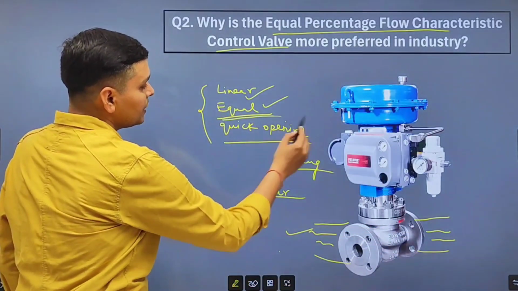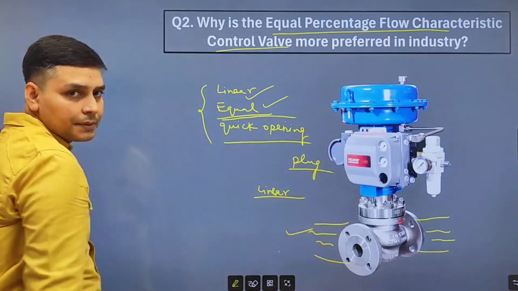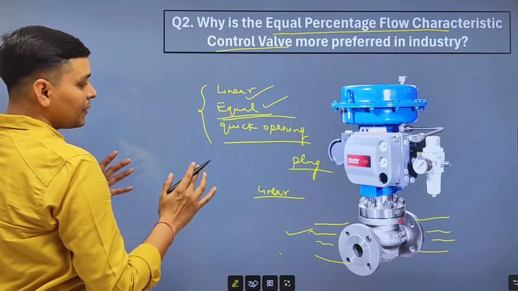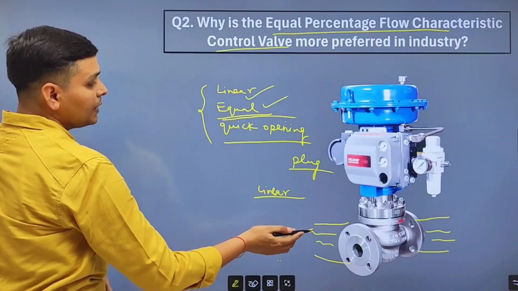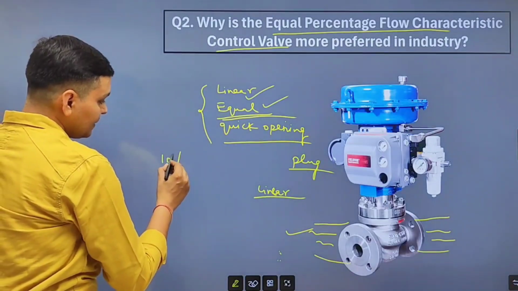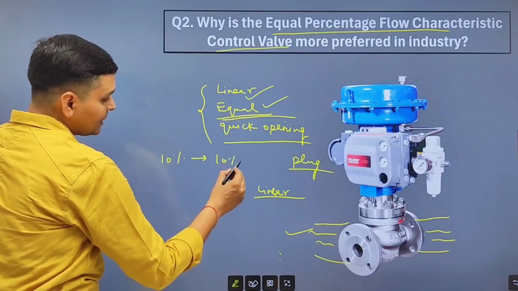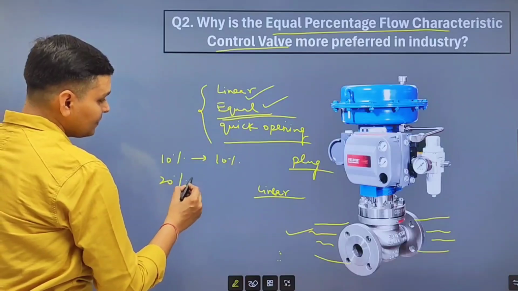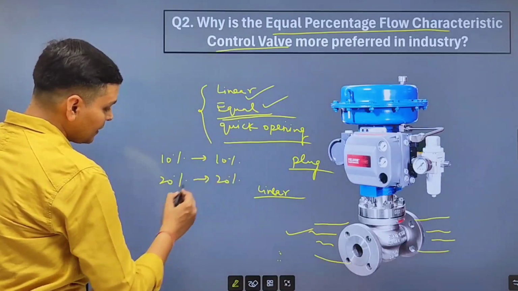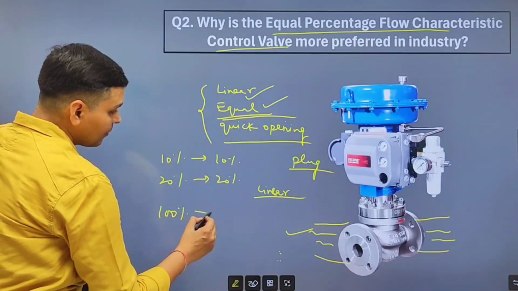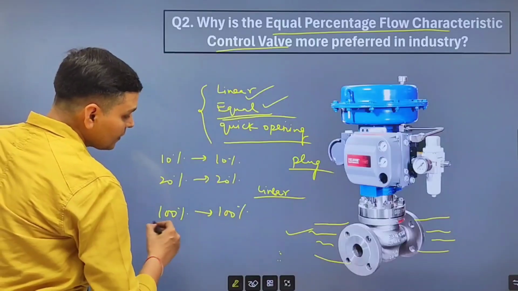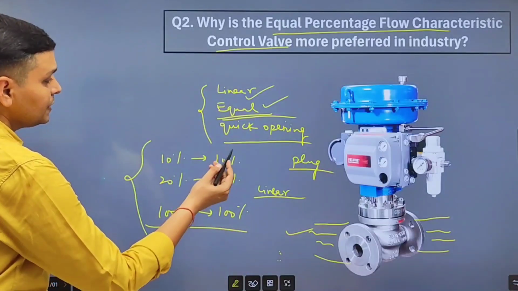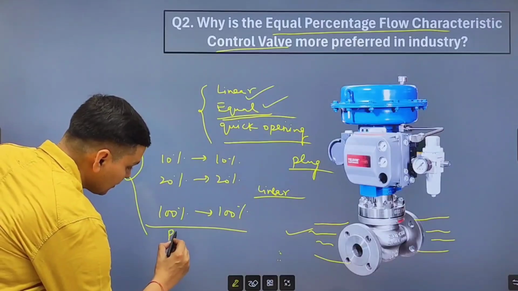So we will use this equal type control valve. Equal percentage means valve is opening equally according to the signal. At 10%, valve will open 10%, and at 20%, valve will open 20%, and at 100%, valve will open 100%. So these types of valves provide precise control.